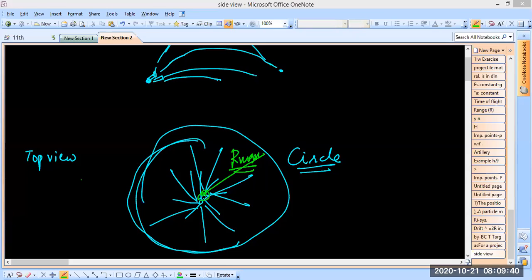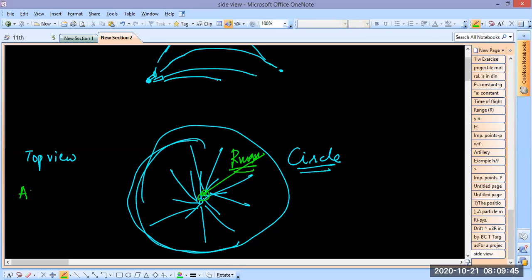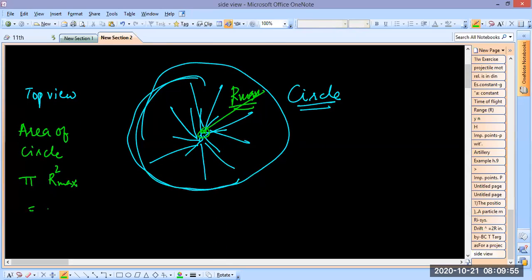So if r max is the radius, then the area of the circle is going to be pi r max square. So this is your answer. So now you just have to put the value of r max. So that is going to be v0 square by g, right? Oh, sorry. Just a minute, I made a slight mistake in writing here.